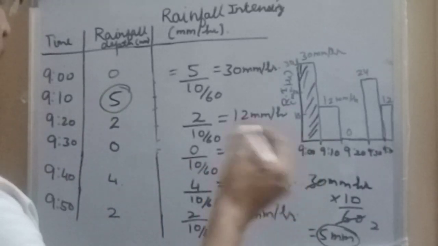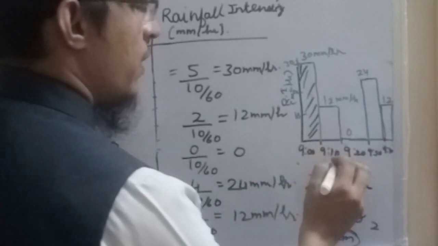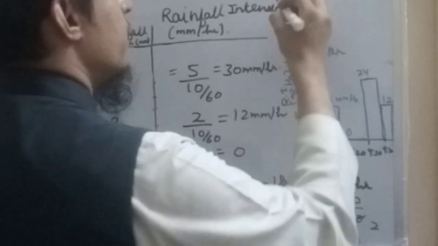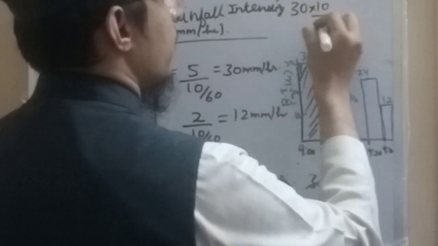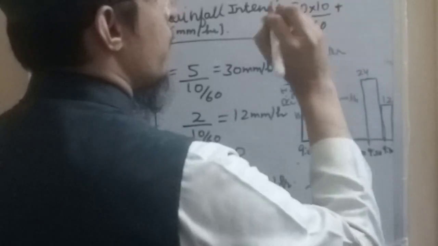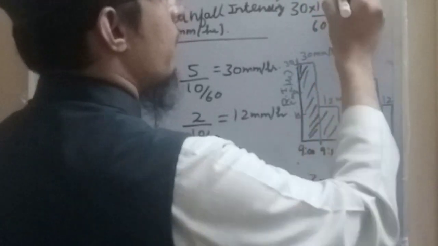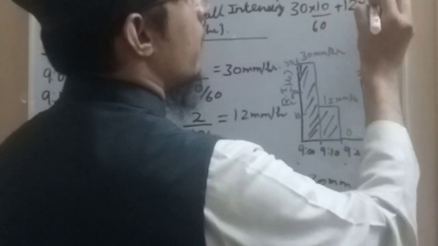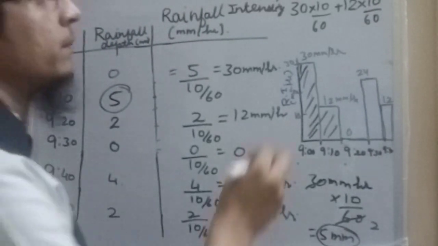Similarly, we can measure the total rainfall depth. Suppose we want to measure between 9:10 to 9:20, then we can write: 30 into 10 by 60, that is I1 into T1, plus I2 into T2. I2 is 12, T2 is again 10 minutes, converted into hours.